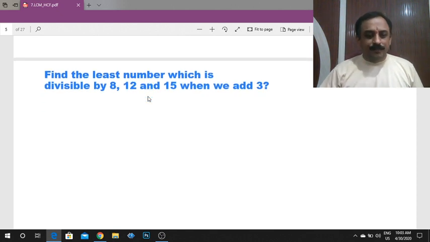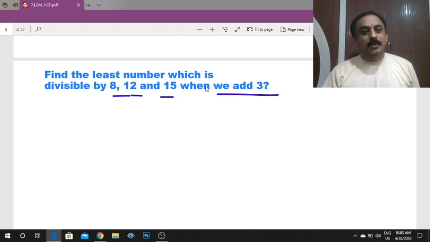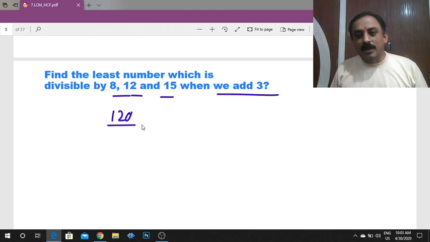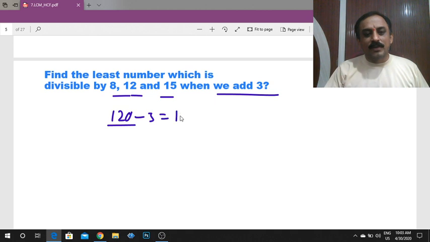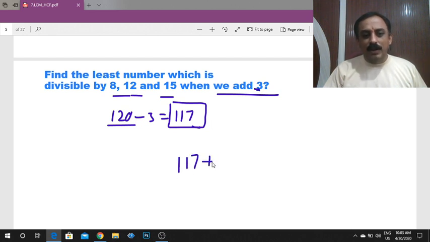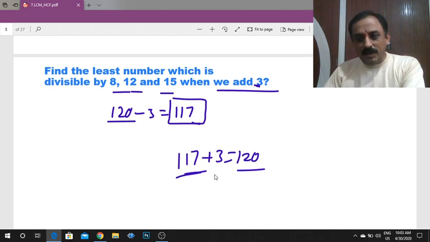The next one: find the least number which, when we add 3, is divisible by 8, 12 and 15. 120 is divisible by 8, 12 and 15. So which number plus 3 is 120? If you subtract 120 minus 3, you get 117. If you add 3 to 117, we will get 120. So your answer is 117. We completed this yesterday also.